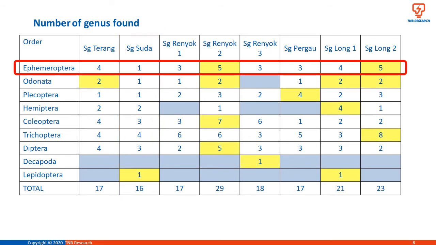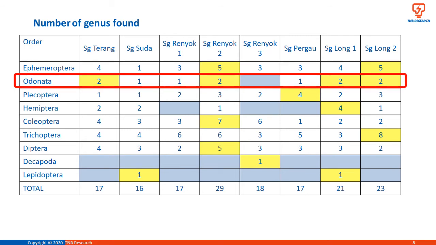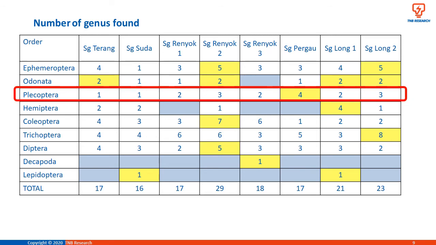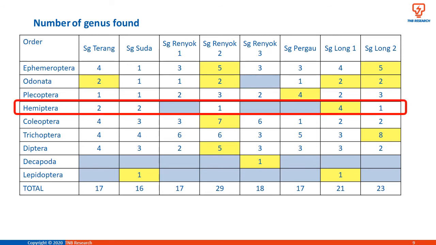Both Sungai Renyok 2 and Sungai Long 2 reported 5 genera of Ephemeroptera. 4 sampling points, Sungai Terang, Sungai Renyok 2, Sungai Long 1 and Sungai Long 2, showed the same number of genera, 2 genera of Odonata, while on the other side, no genera of Odonata were found at Sungai Renyok 3. Sungai Pergau was reported with 4 genera of Plecoptera. Order Hemiptera was reported the greatest in Sungai Long 1 with 4 genera. No Hemiptera were found at Sungai Renyok 1, Sungai Renyok 3 and Sungai Pergau.